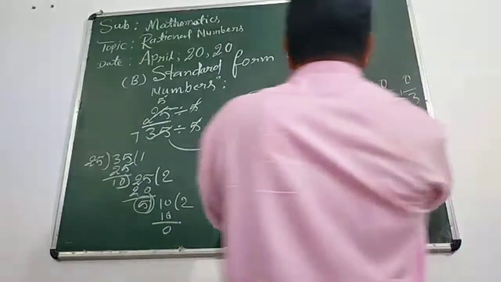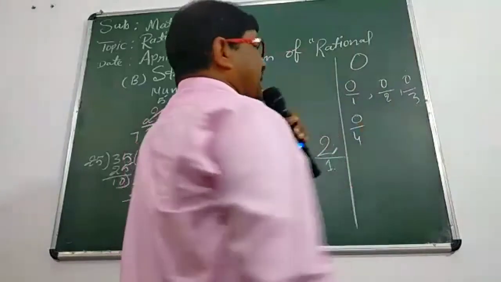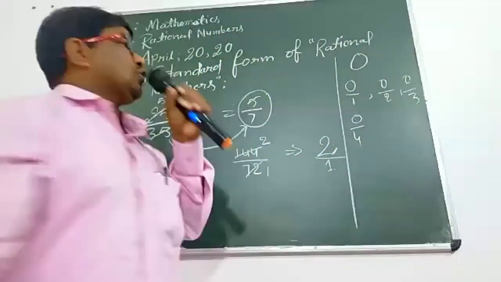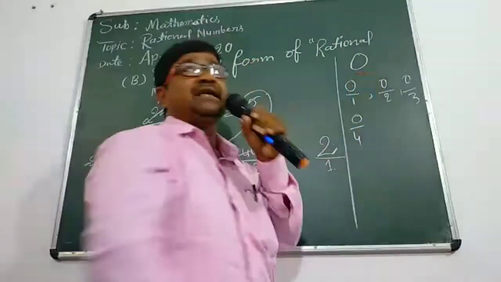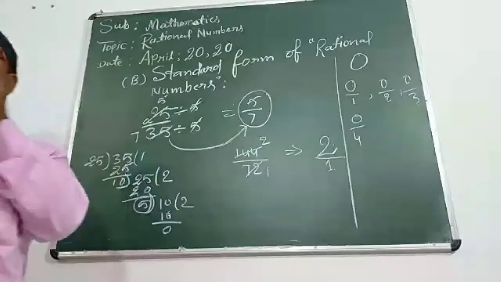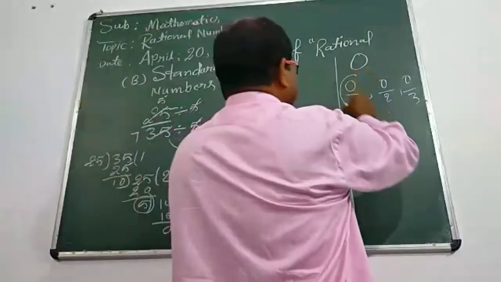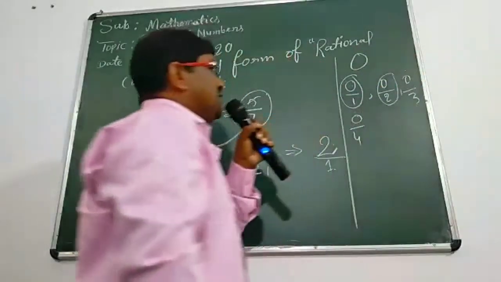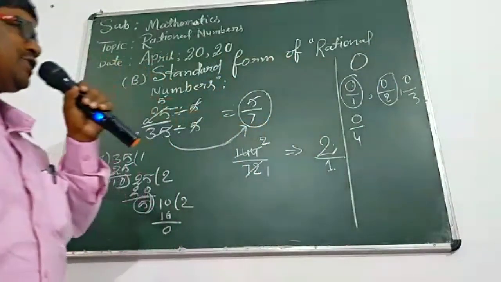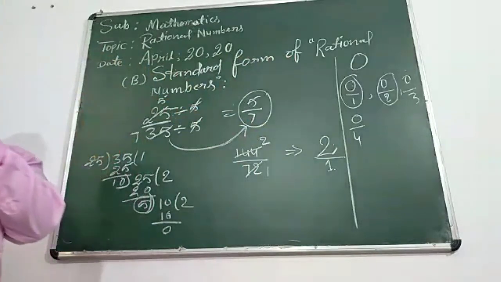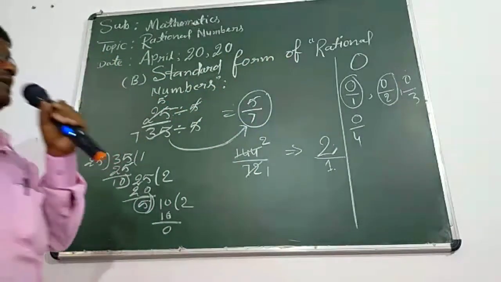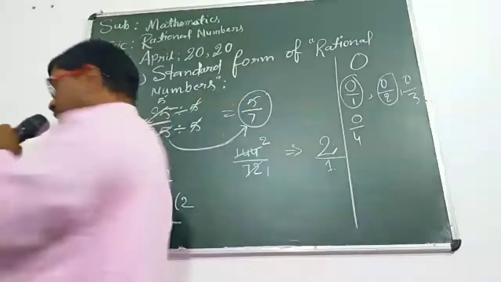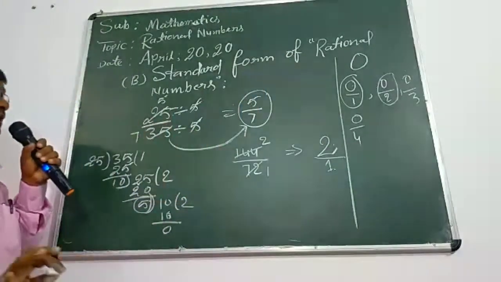Here 0 is P, 1 is Q, Q is greater than 0. So 0 upon 1 is a rational number, 0 upon 2 is a rational number, 0 upon 3, 0 upon 4 are rational numbers. So 0 is a rational number.